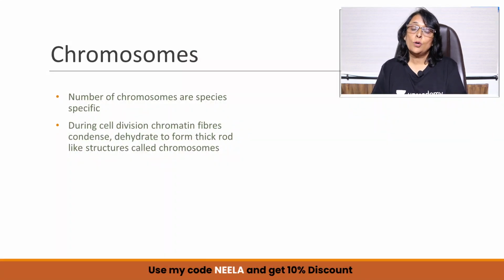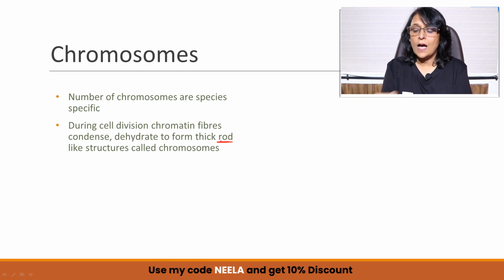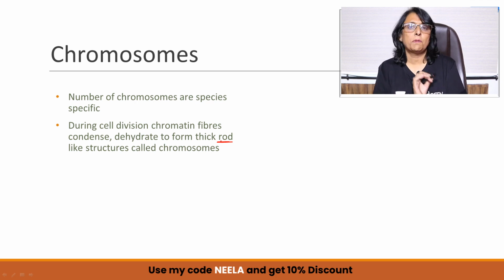Let us talk about chromosomes. We use the word genome. What exactly is genome? We talked of genes. What are genes? What is DNA? Where is this DNA located? So we need to understand this chromosome thing, because everything, the genetic material, is inside these chromosomes. So that is our first thing which we need to know. Chromosomes, these are rod-like structures. And these rod-like structures are formed from thin threads.